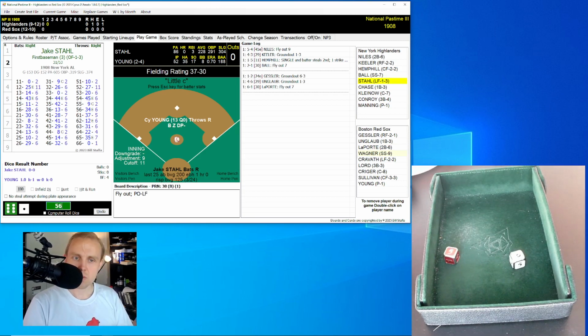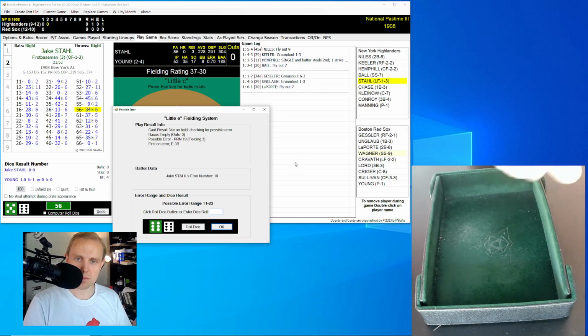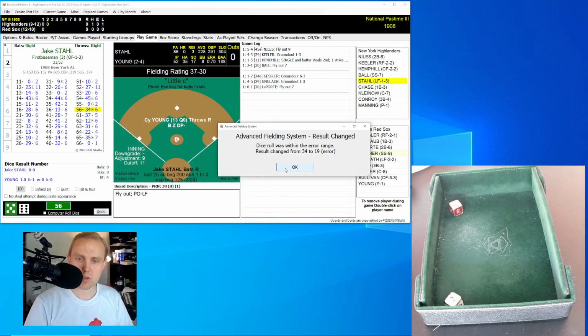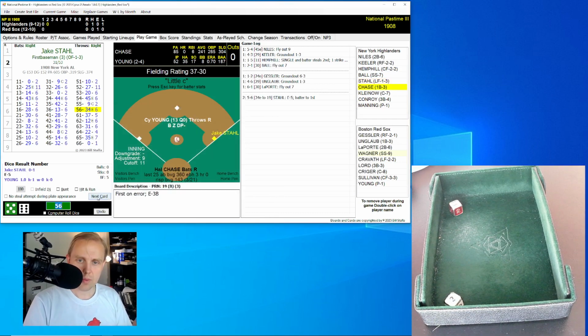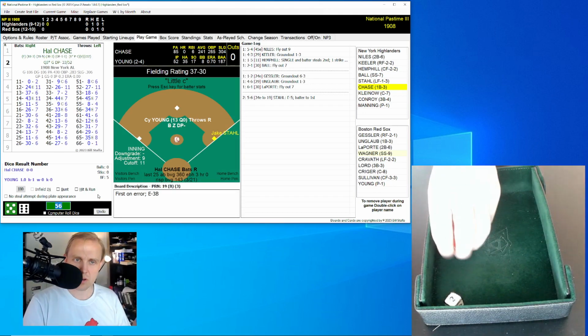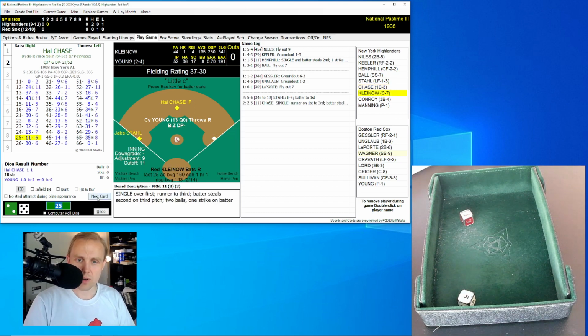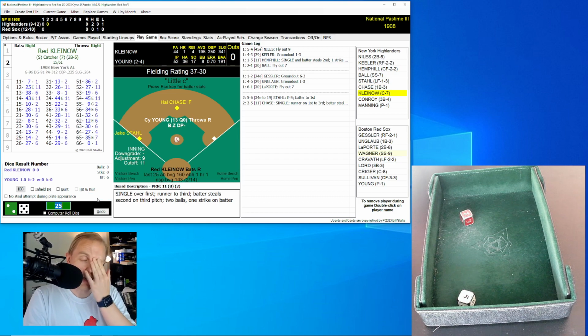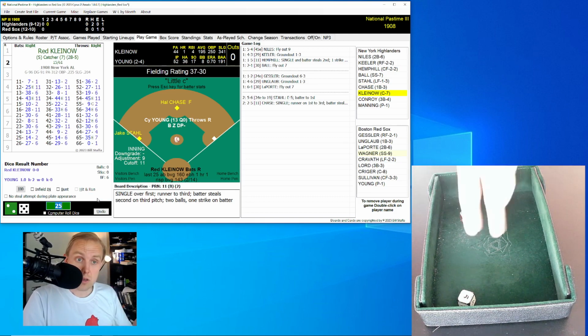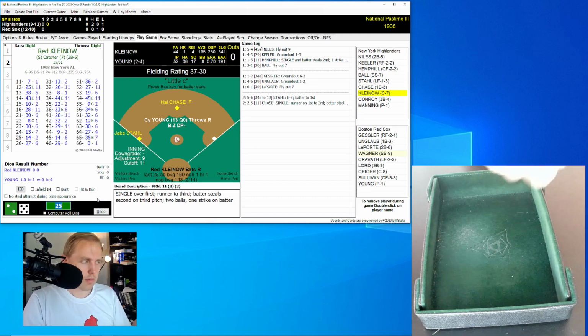Jake Stahl rolls a 56 for 34. Stahl hitting .228, and Lilly rolls a 12. In that range, that ends up being an error on the third baseman, Lord, and so Stahl makes it to first, and here comes Hal Chase, runner on at first, nobody out. Hal Chase hitting .241, no on-base percentage, low slugging. He rolls a 25 for an 11, and there's a base hit, a single, and that sends Stahl to third, and Chase then steals second, and that'll bring up Red Kleinow. So the Highlanders threatening here early, despite my best wishes.